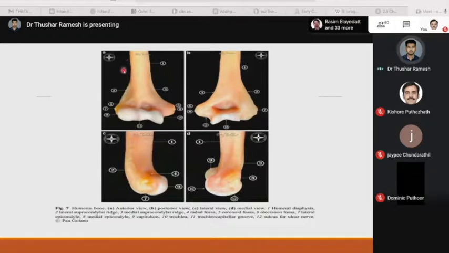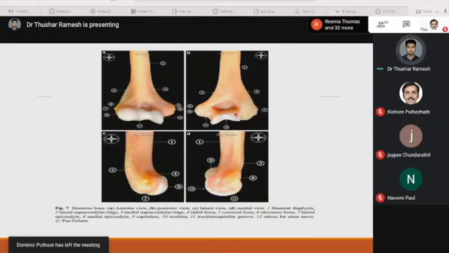First one is the anterior view. Second is the posterior view. Third is the lateral view and the medial view. First, this is the humeral diaphysis, and number two we could see the lateral supracondylar ridge. Number three, we could see the medial supracondylar ridge. This is the radial fossa.